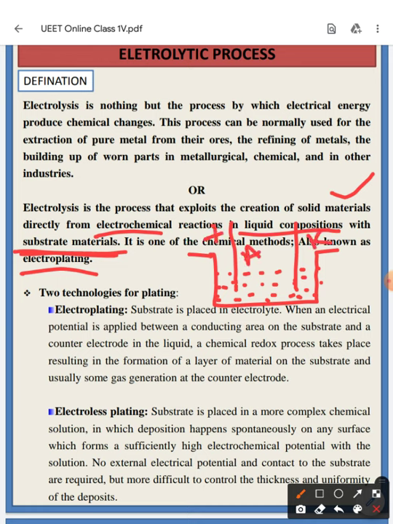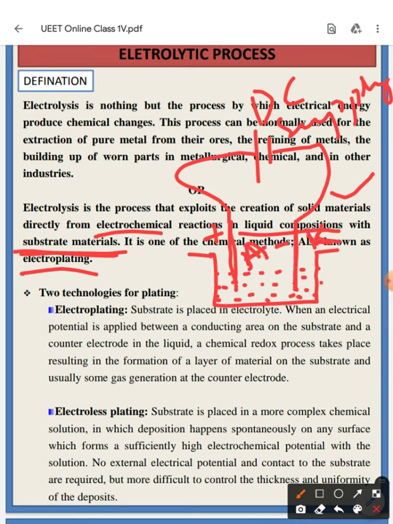The anode is always positive whereas the cathode is negative. The anode is supplied with the positive supply and the cathode with the negative supply. This is my DC supply, and pure DC supply is applied to the two electrodes, one acting as the anode and the second as the cathode.